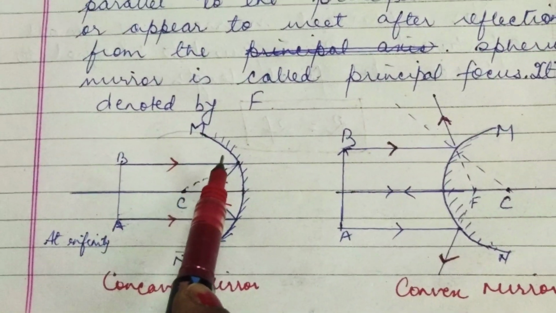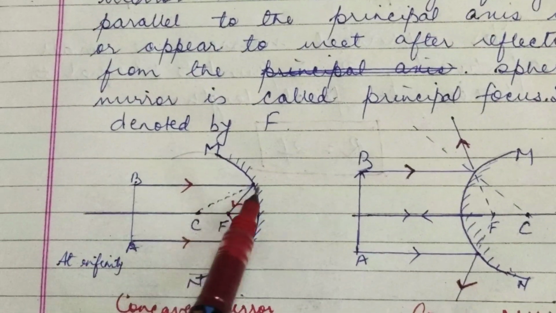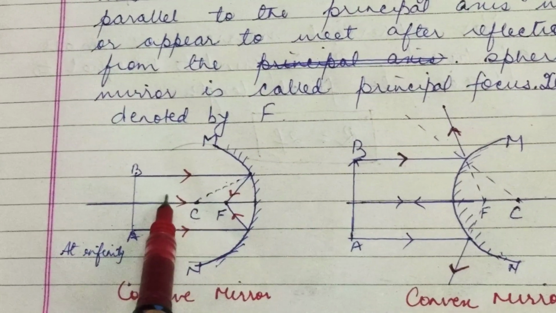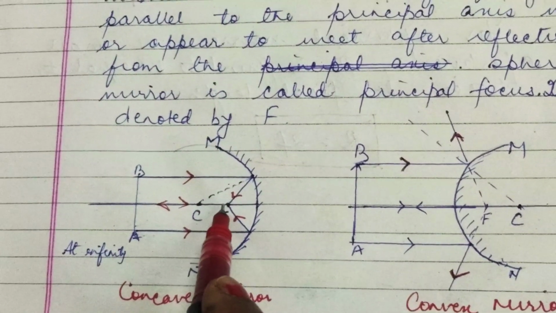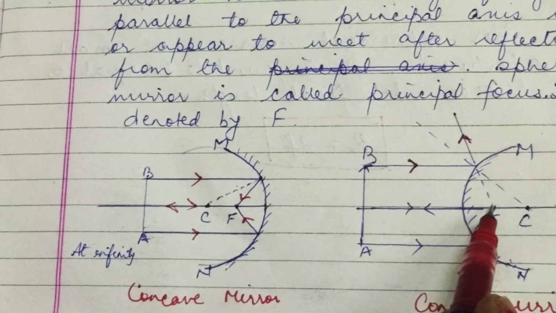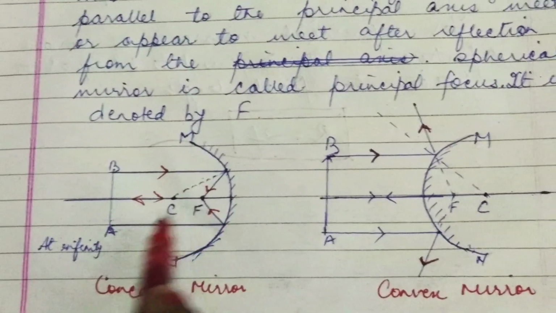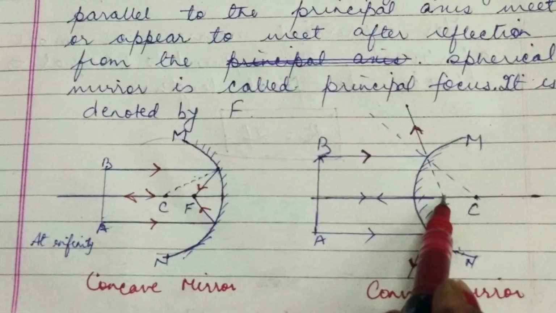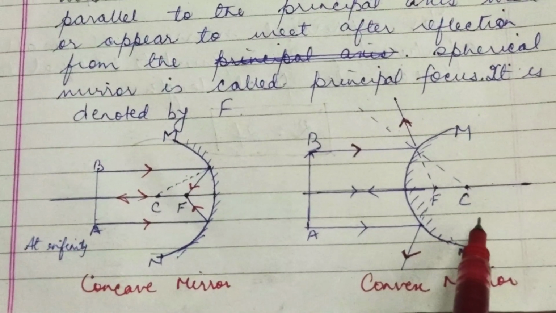A point on the principal axis of a spherical mirror where the rays of light parallel to the principal axis meet, or appear to meet, after reflection from the spherical mirror is called principal focus. So in the concave mirror the rays of light after reflection actually meet here, and in the convex mirror they do not actually meet but appear to meet because the point is behind the mirror.